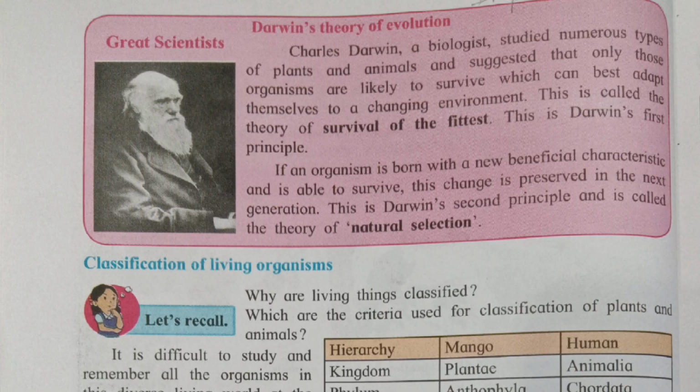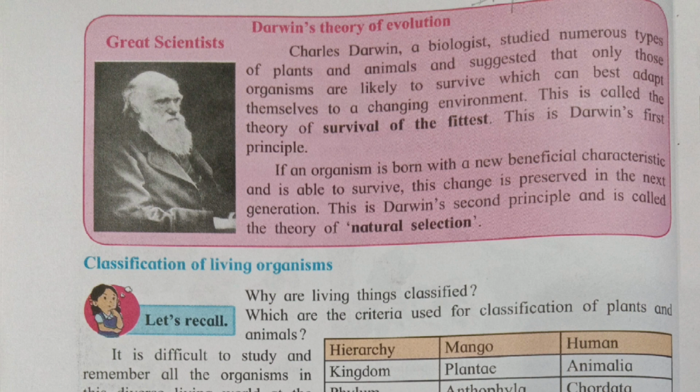Darwin's theory of evolution. Charles Darwin, a biologist, studied numerous types of plants and animals and suggested that only those organisms are likely to survive which can best adapt themselves to a changing environment. This is called the theory of survival of the fittest. This is Darwin's first principle.